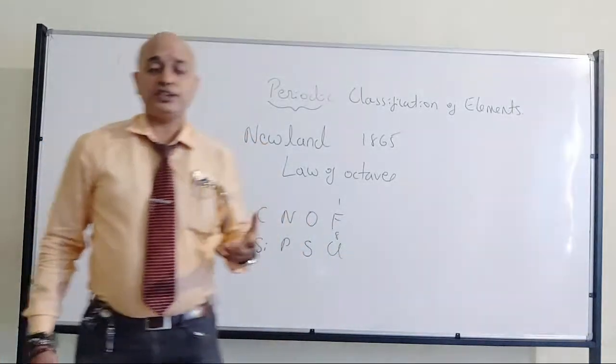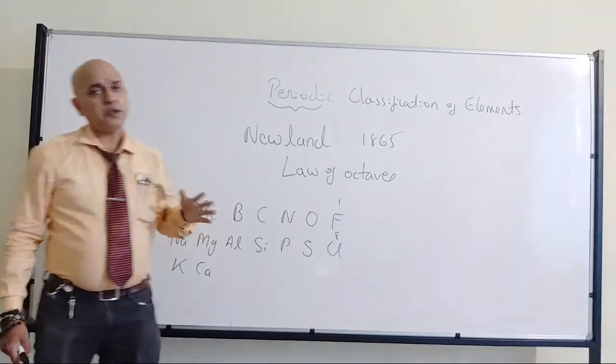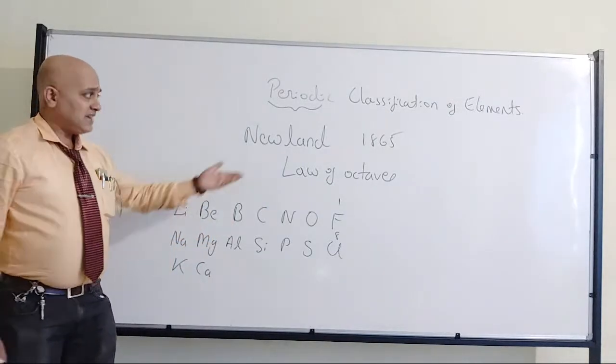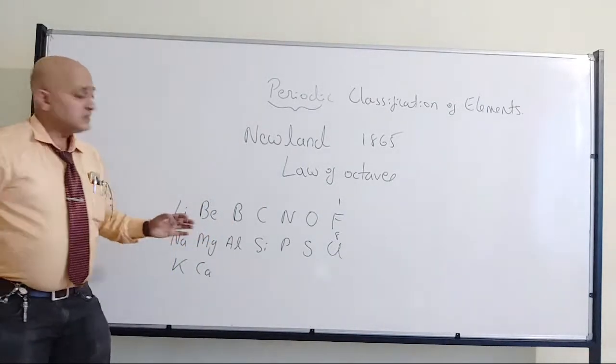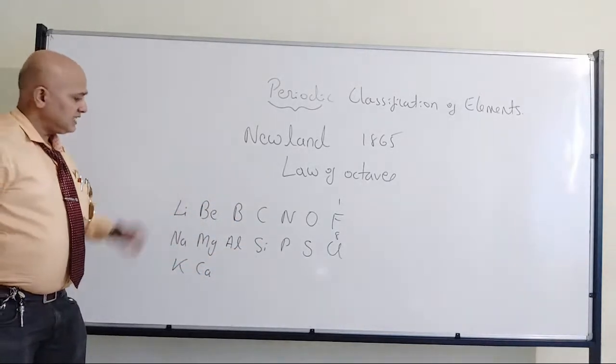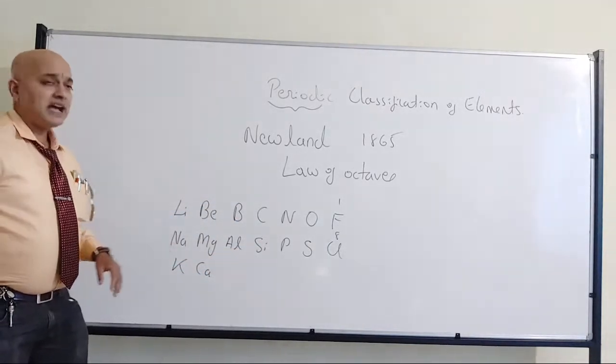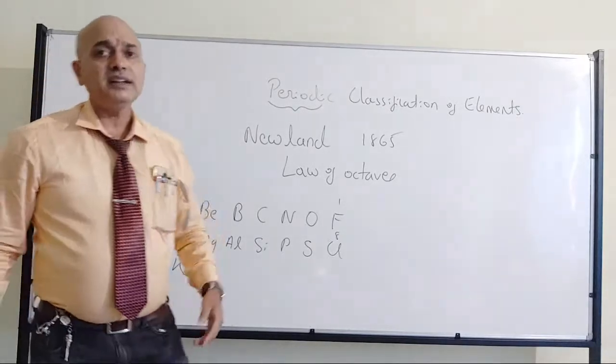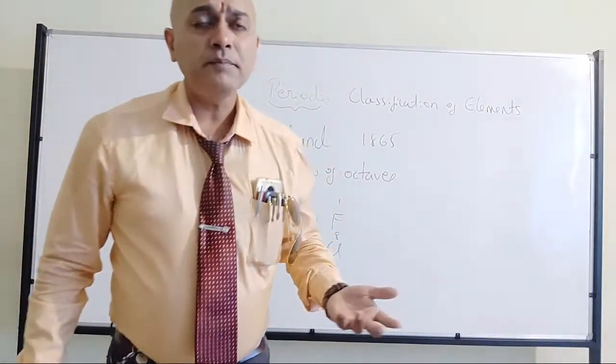That's what you can mention. If you don't remember the atomic weight, no need to write. Same when it comes to the law of octaves, no need to write all those things. You can pick lithium and sodium as another example, the eighth element. Then you can tell that they have similar properties.